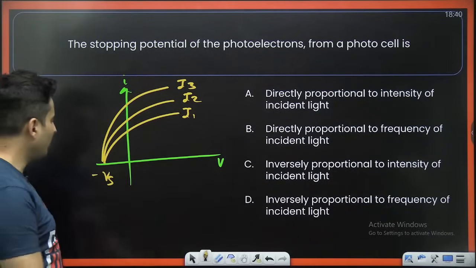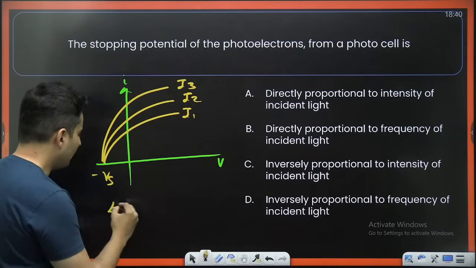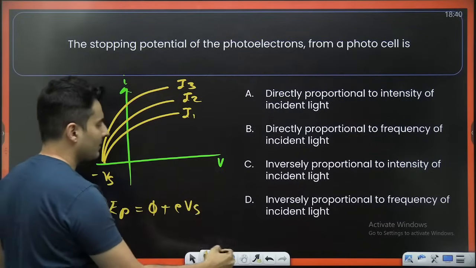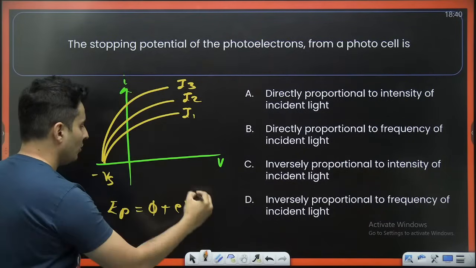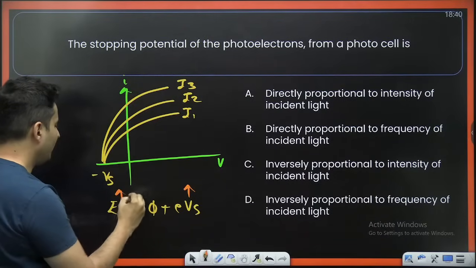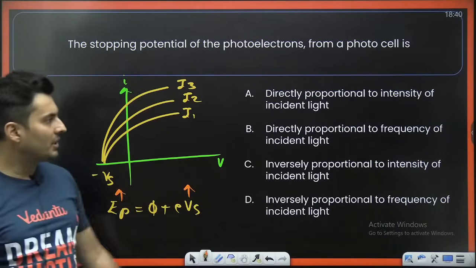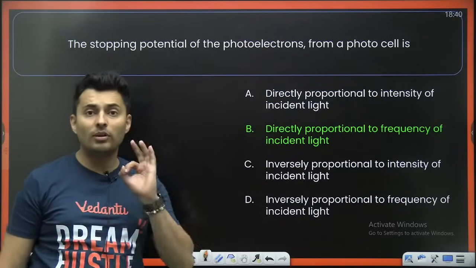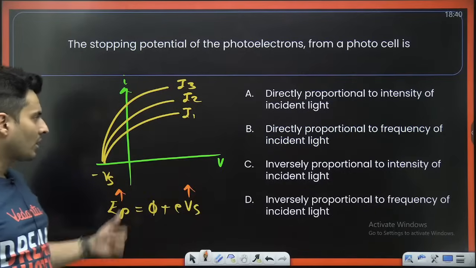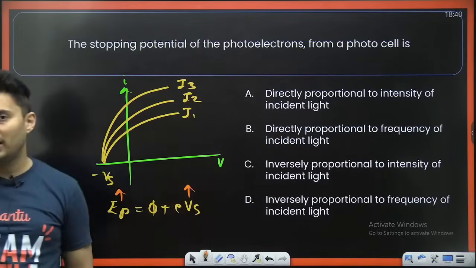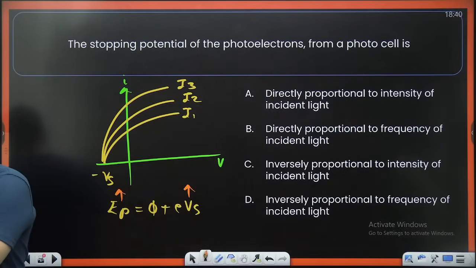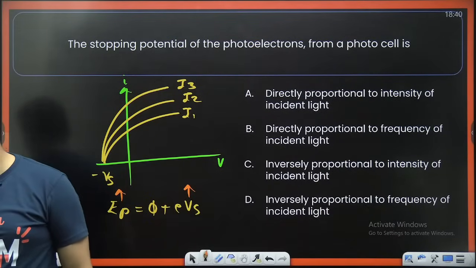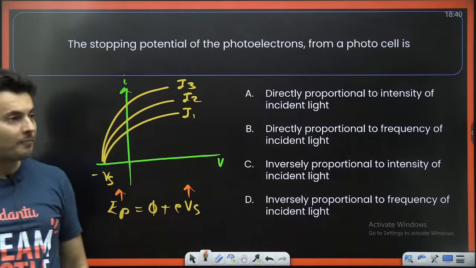So what does the stopping potential actually depend on? The energy of the photons is work function plus e times Vs. So if you increase the stopping potential, the frequency of the photon should increase. It is definitely going to increase with the frequency of the photons incident on it. Got it? It's definitely not dependent on the intensity of the light. Correct, very good. Let's move ahead.